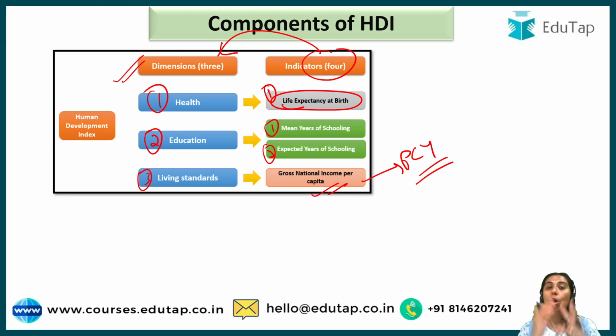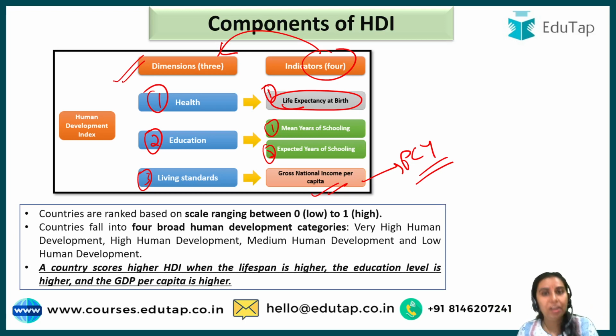Mark my words. What are the dimensions of Human Development Index? Very basic: health, education, living standard. What are the sub indicators? That also are very important. You have to remember them. Now guys, countries in the HDI are ranked on a scale from 0 to 1. 0 is low, 1 is high. Countries fall into four basic categories: very high human development, high human development, medium, or low human development.